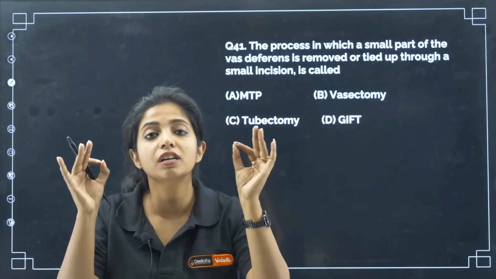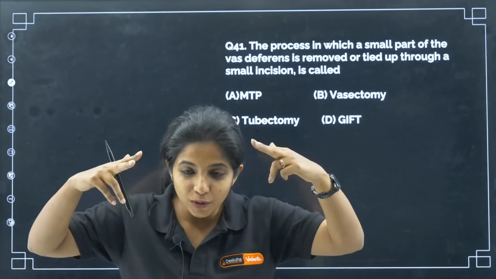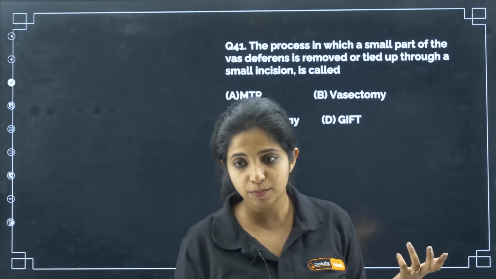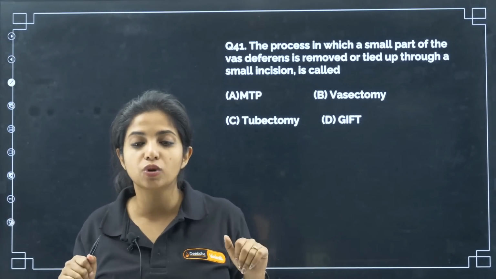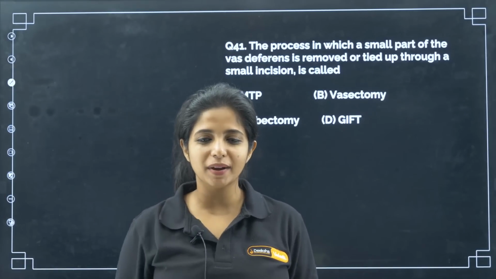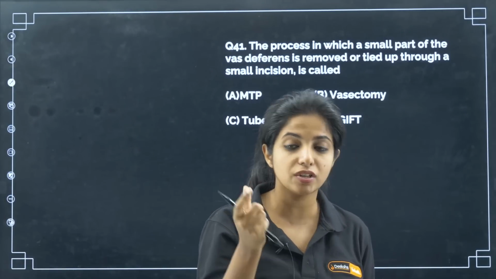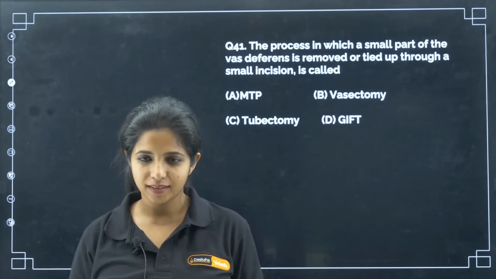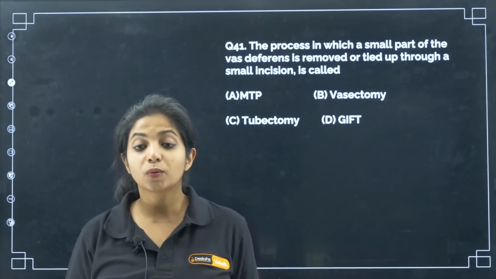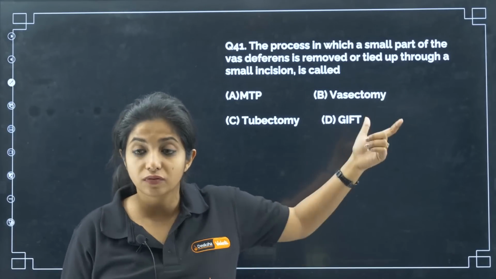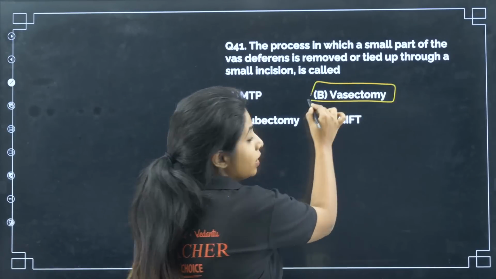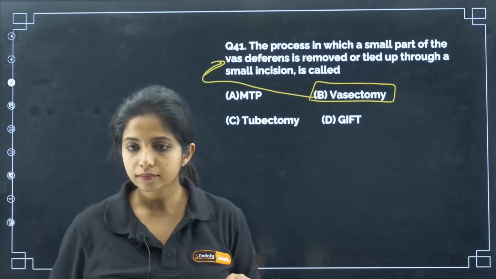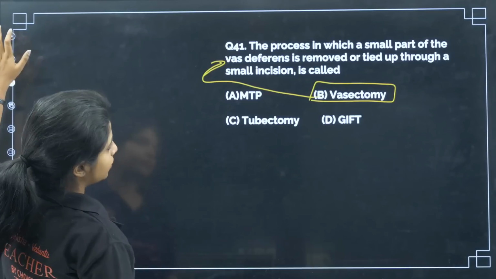This is known as surgical method of contraception. You're doing surgery, and with the help of this, you are helping with contraception. You're not allowing pregnancy to happen. Why? Because the sperm is not going, my dear children. If sperm itself is not reaching the semen of the men, how can it go fertilize the ovum? Cannot. You get it? And what do you call this process as? Vasectomy. When you are cutting the vas deferens, you call this as vasectomy. Cool? So this becomes your answer.